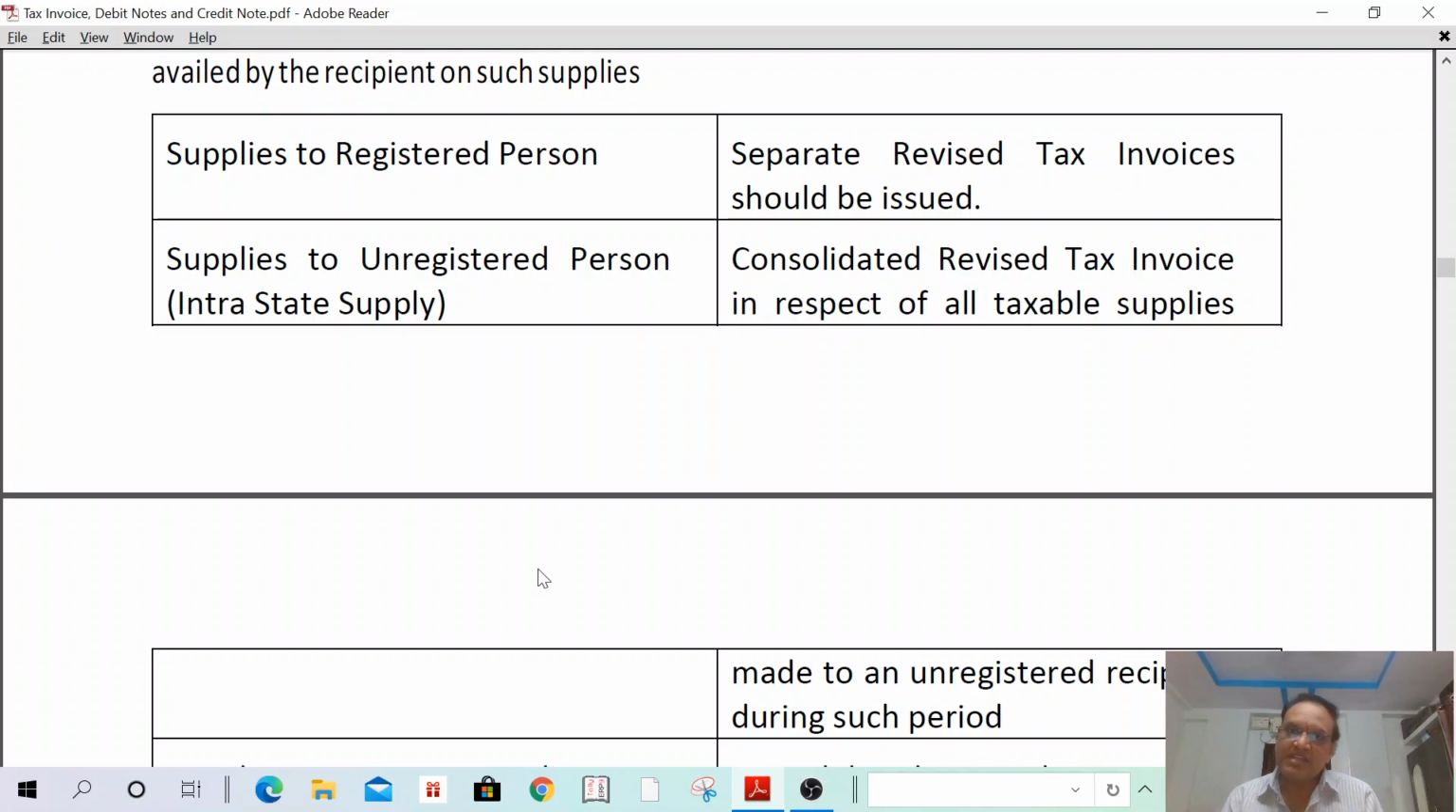If it is an unregistered person and the supplies are made within the same state, 1 revised tax invoice shall be issued.